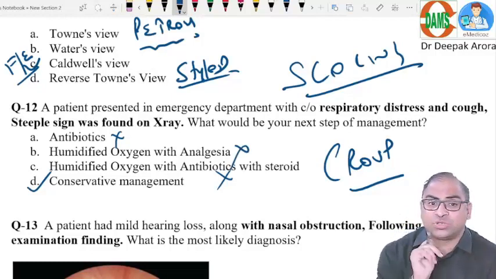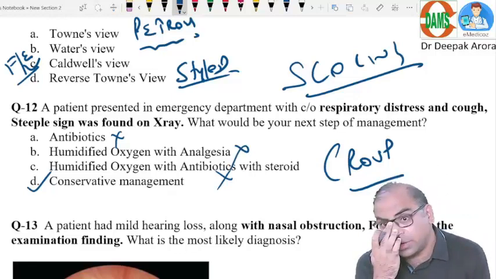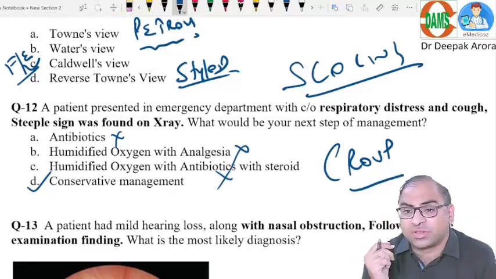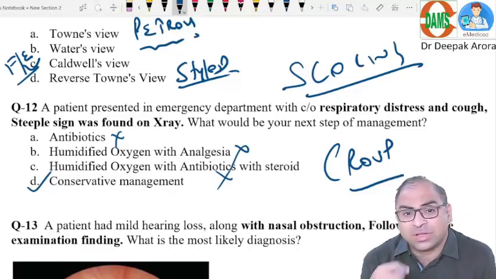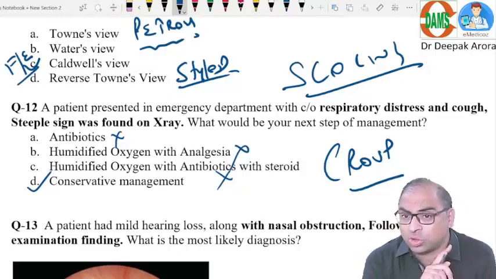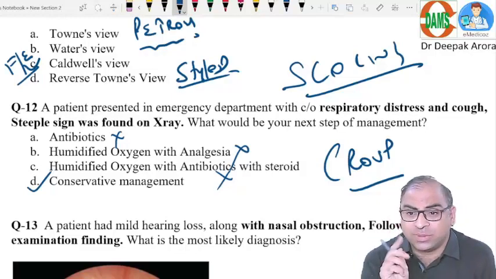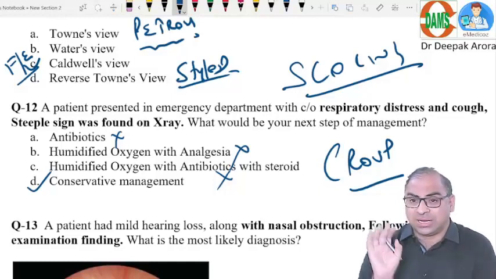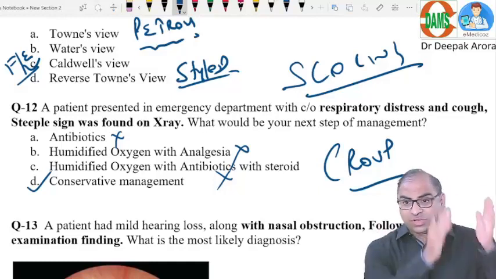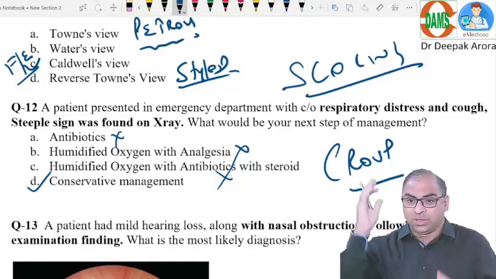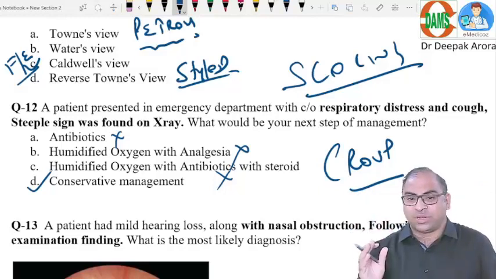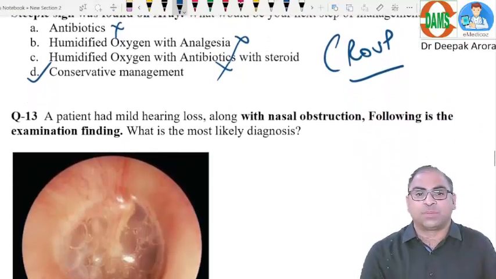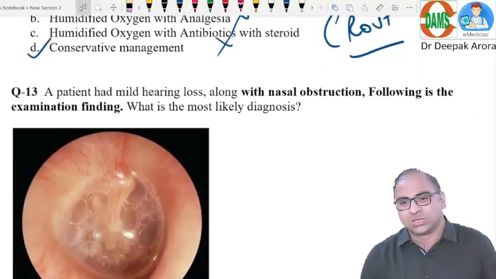So among these options, this was a very tricky question, beta. Many students, I was discussing this MCQ, many students will say, yes sir, option C seems to be best. No, not at all. The answer will be option D, beta. Very conceptual, logical. Again, class notes: epiglottitis, antibiotics; croup, conservative management, symptomatic treatment. Clear?